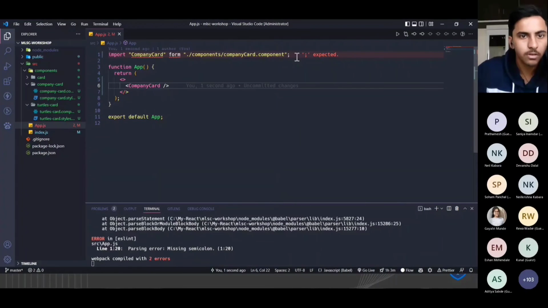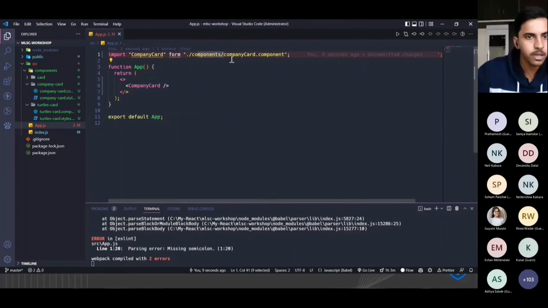It is missing a semicolon. Still giving an error.